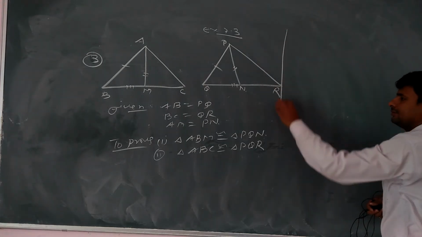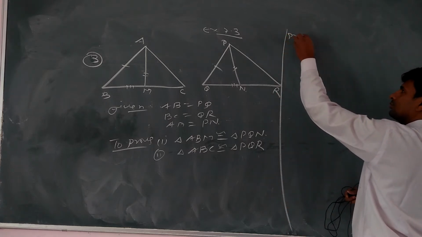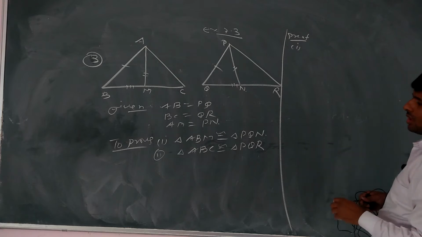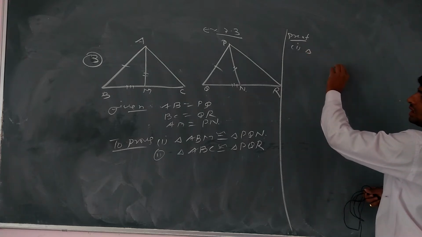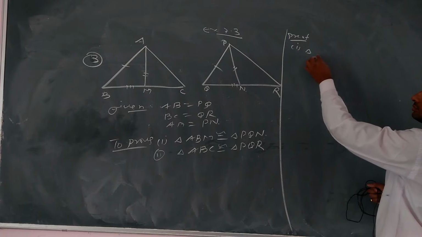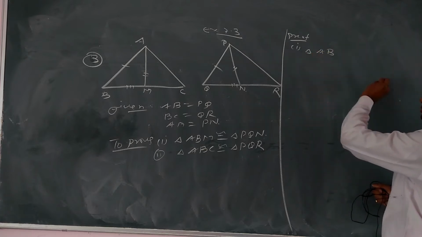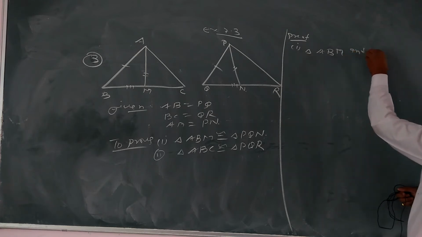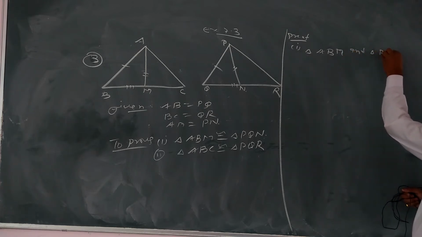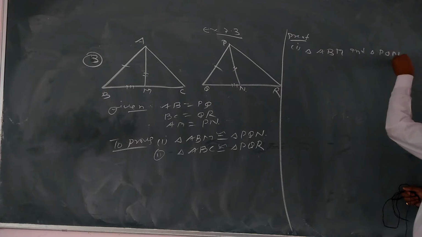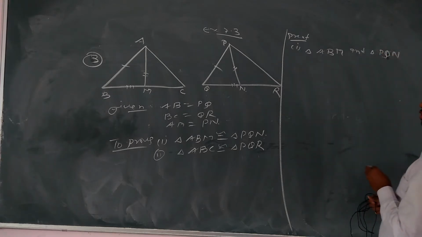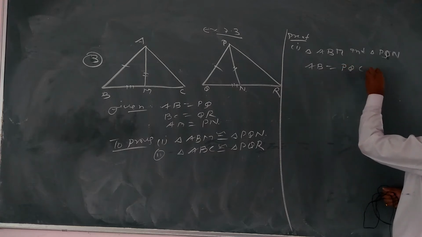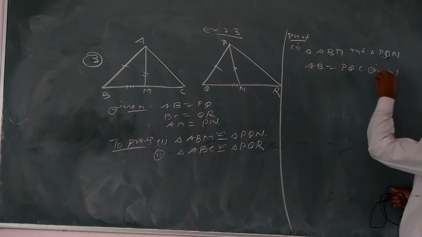Okay, then see students, and prove it. First we can take in first part triangle ABM, and second कौन सा लिया? Second is बेटा PQN. तो पहला टॉपिक क्या है? AB equal to PQ, it is बेटा given.